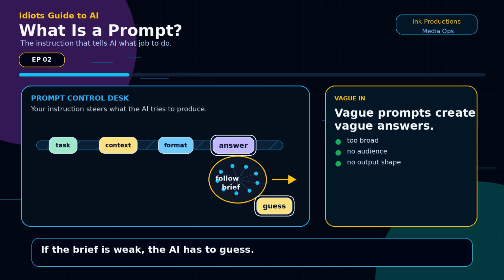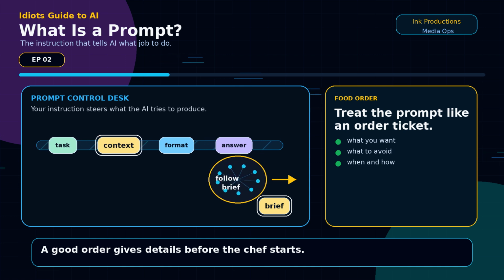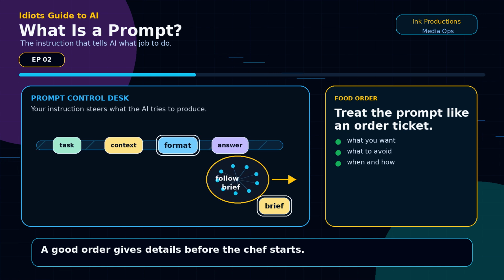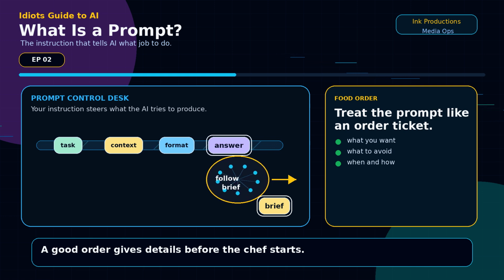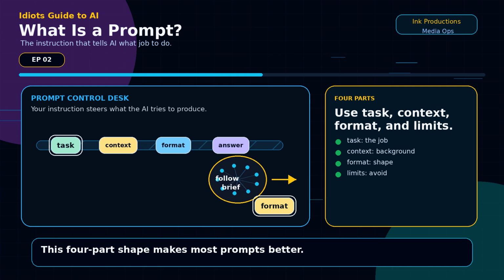Think of ordering food. If you only say, "make me something nice," the chef has to guess. But if you say, "make a spicy chicken wrap, no onions, ready in 10 minutes," that is a much better brief. Same with AI. A useful prompt usually has four parts: the task, the context, the format, and the limits.